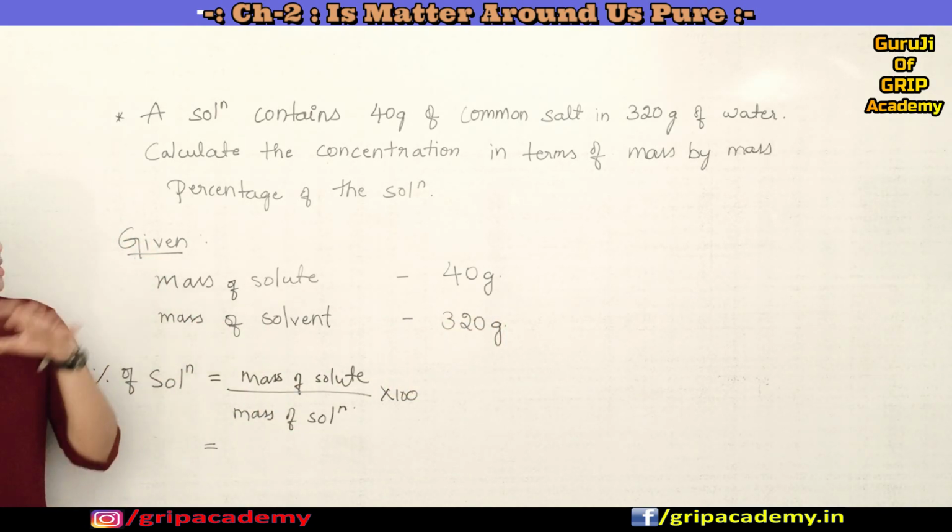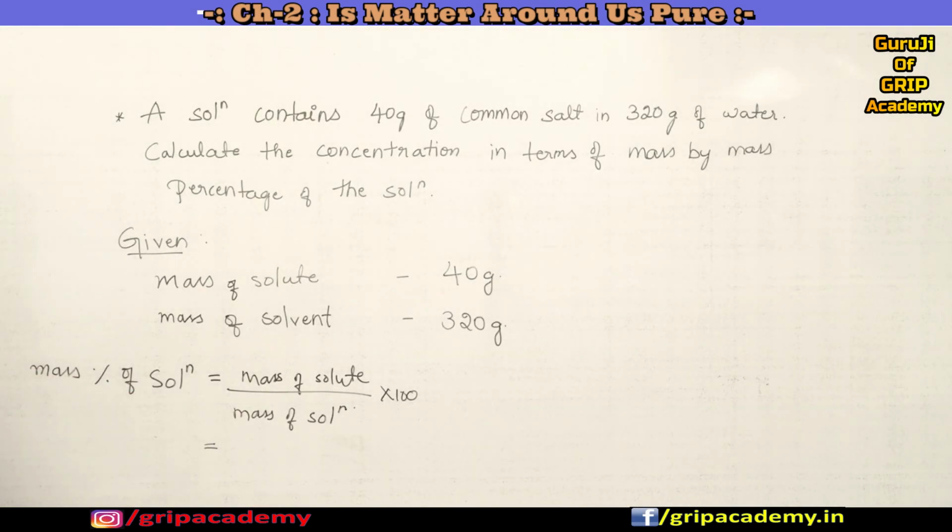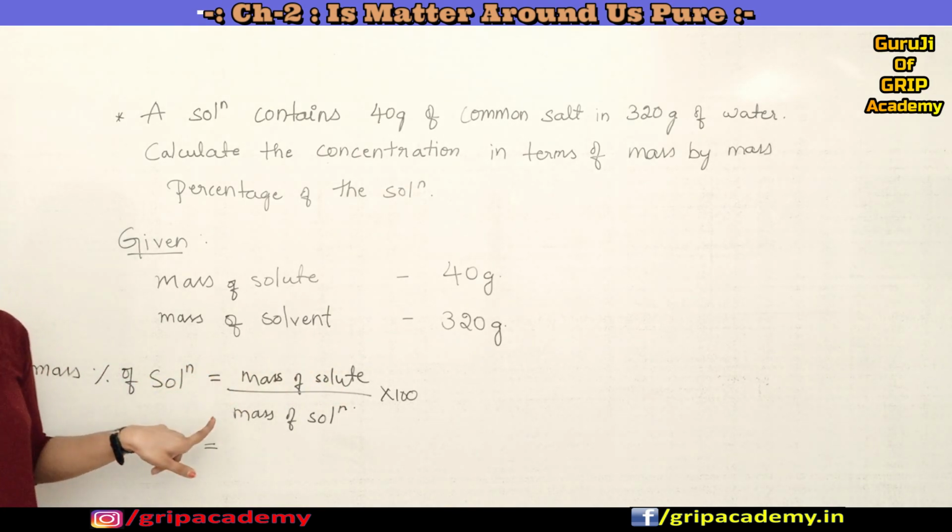We already know that the mass percentage of a solution is the mass of solute to the mass of solution, multiplied by 100.